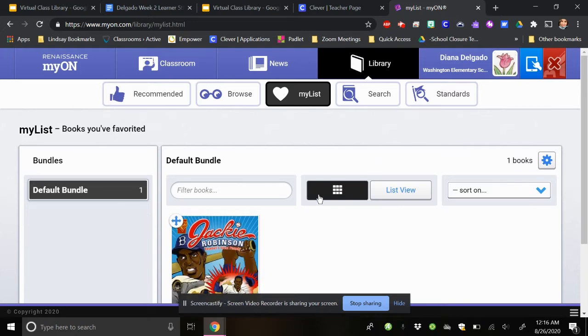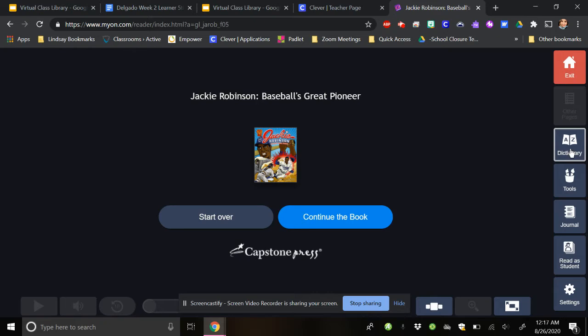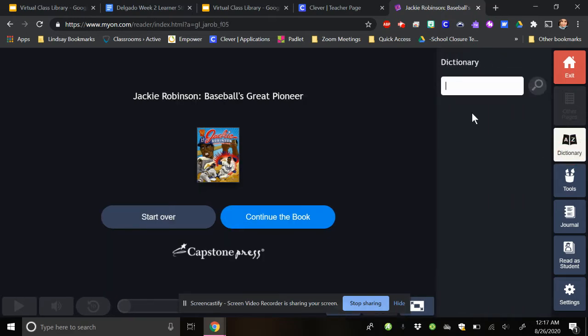Ooh, I forgot to show you guys. Another thing I really like, and I've always told my learners, back in the days we didn't have Chromebooks that would help us read, have dictionaries built in. So now, actually, if you don't know a word in a story, you can use context clues, but if you really want to know what it means, you put it right here and then you search it up.